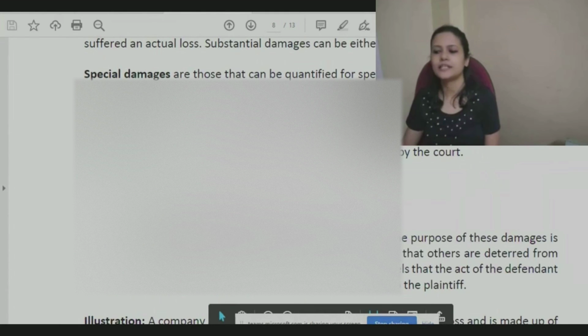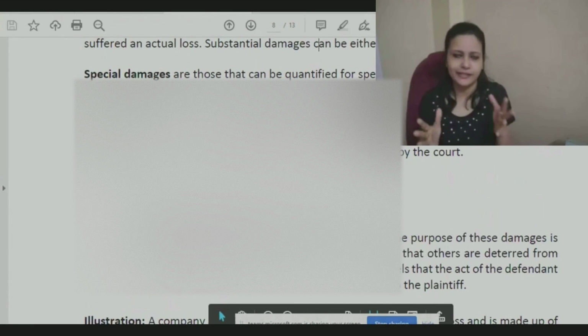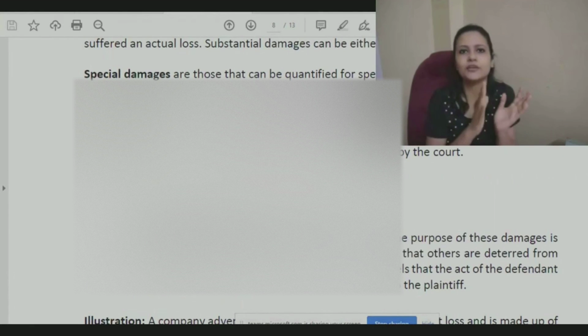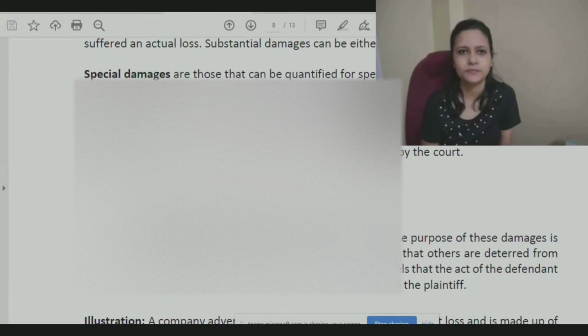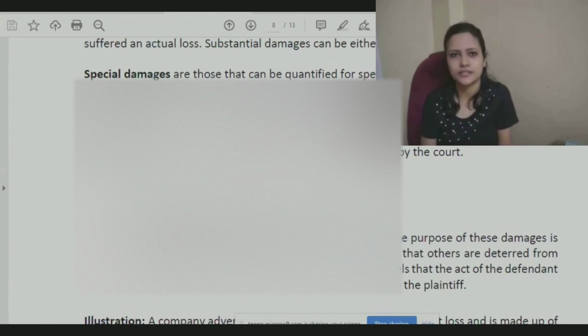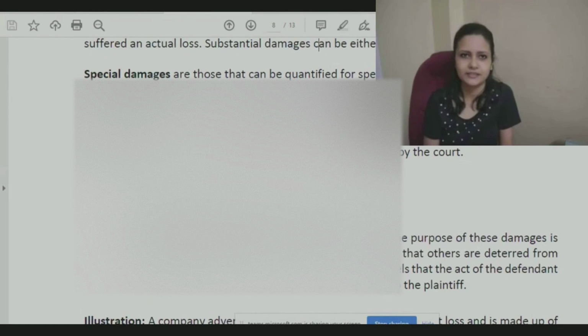Now, last one is punitive damages. Court will definitely, in case of torts, damages are not prefixed. That will be decided depending on who all are the parties, what was the situation, what went wrong. Those things will be taken into consideration. But even after that, there is a possibility that whatever amount of compensation is being fixed, that amount may be very less for the person.